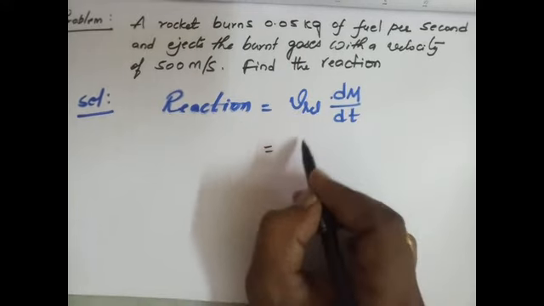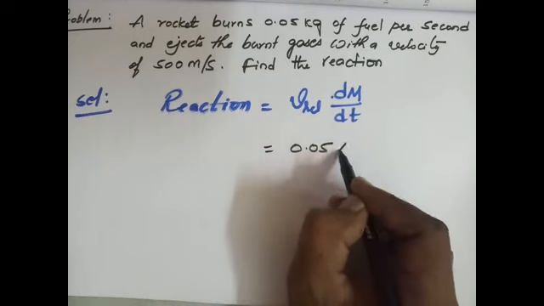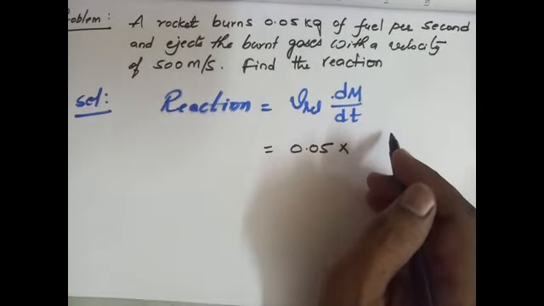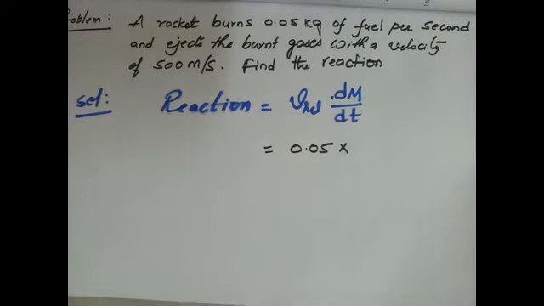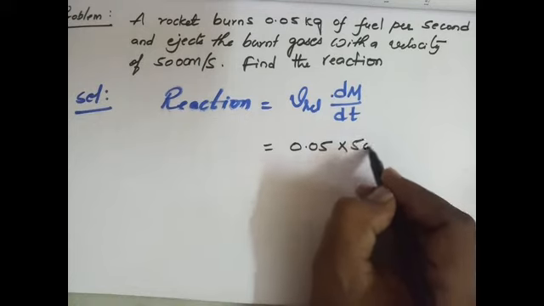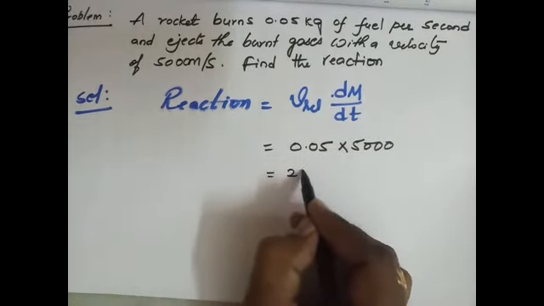So substitute here 0.05 kg into V relative. What is V relative here? How much is given in the problem? 5000, not 500. This is 5000 meter per second. Then finally we'll get 250 Newton.